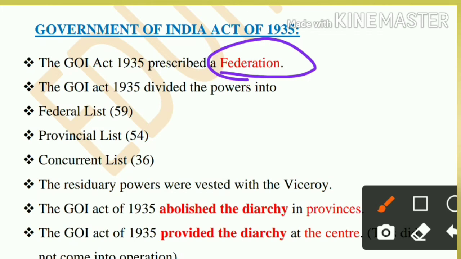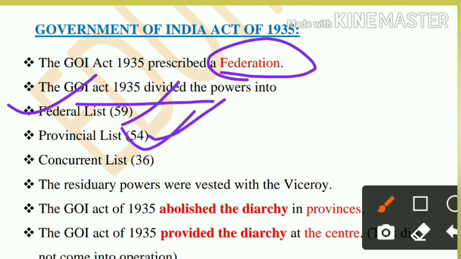So at that time, the Government of India Act of 1935 divided the subjects into three lists. The Federal list, on which the central or federal government has complete authority to make rules, regulations and laws. On the Provincial list, only the provincial government, the state government, has the authority to make laws. And the Concurrent list, in which the federal government as well as the provincial government both have the right to make laws. So this was a very important feature of the Government of India Act of 1935.